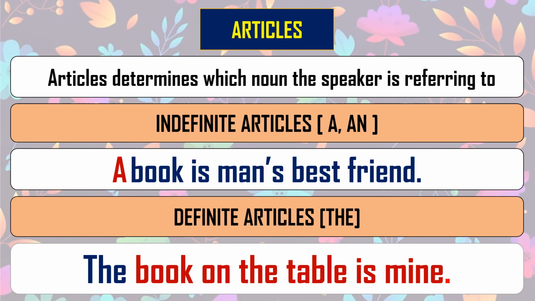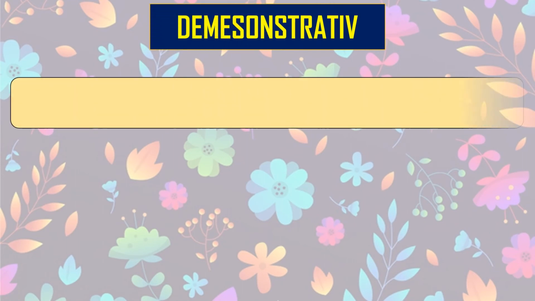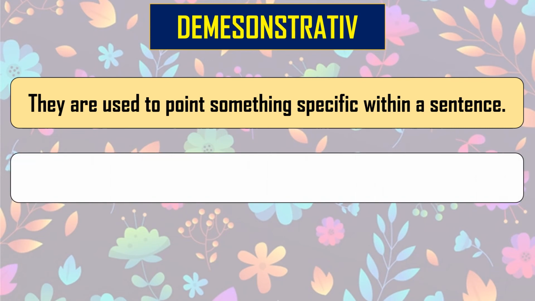Let's move to the next type. So now we will move to the next type of determiner, that is demonstrative. As I told you in the beginning, it shows you the place where it is placed. So they are used to point to something specific within a sentence, where it has its place.